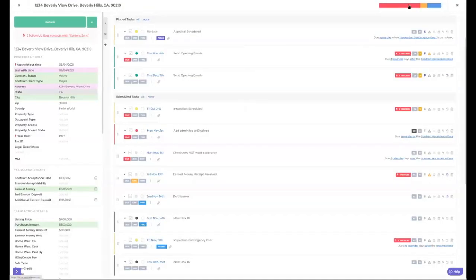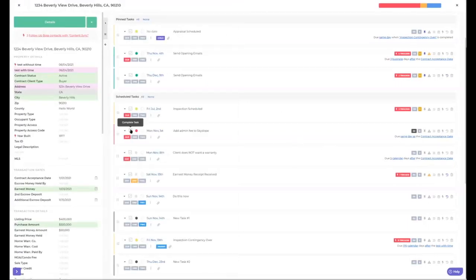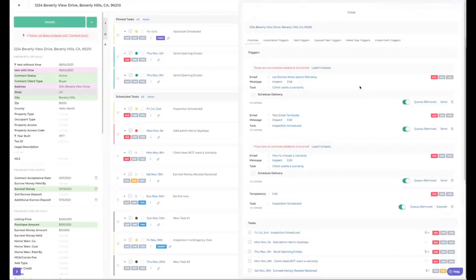And you're going to go up here to find them to send them. Best practice is not going in here and saying send. You want to hit the task is completed, then come up here. And then those tasks are going to be, and I don't have context loaded, so it's not going to come in right. But here's the email that was in there. Let escrow know about the warranty. It's going to come up here.